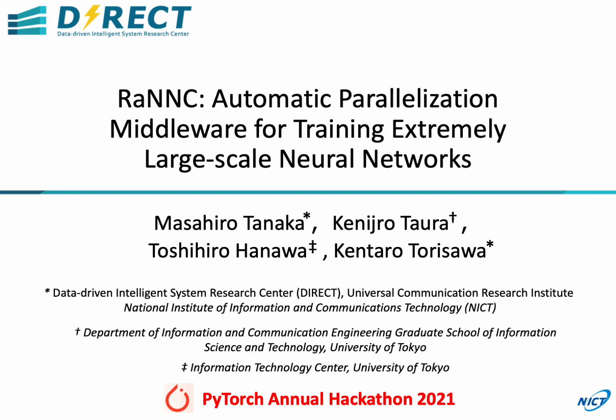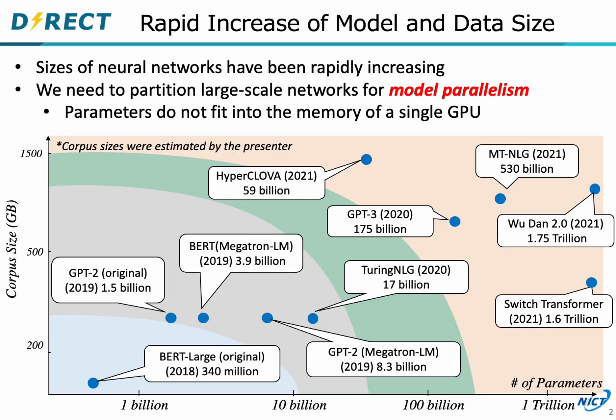In this video, I will talk about RaNNC, our automatic parallelization middleware for training extremely large-scale neural networks. In the area of deep learning, the sizes of neural networks have been rapidly increasing. To train extremely large networks like GPT-3 and MT-NLG, we need to partition them for model parallelism, since the parameters do not fit into the memory of a single GPU.